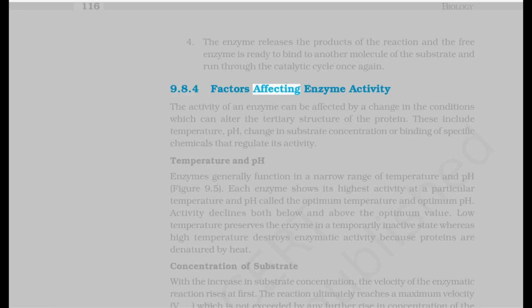9.8.4 Factors affecting enzyme activity. The activity of an enzyme can be affected by a change in the conditions which can alter the tertiary structure of the protein. These include temperature, pH, change in substrate concentration or binding of specific chemicals that regulate its activity. Temperature and pH.